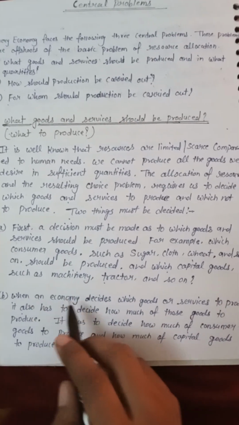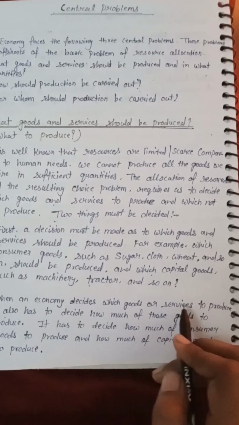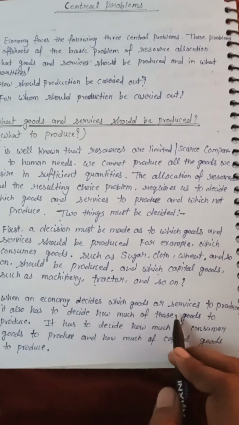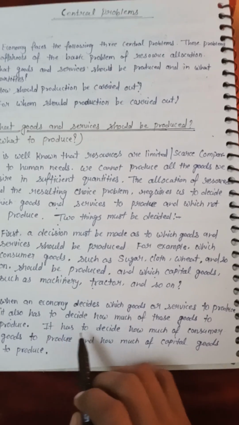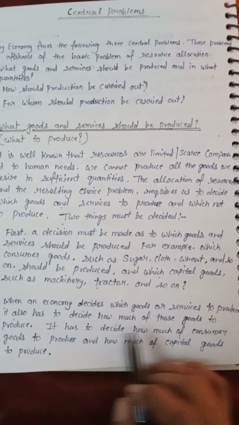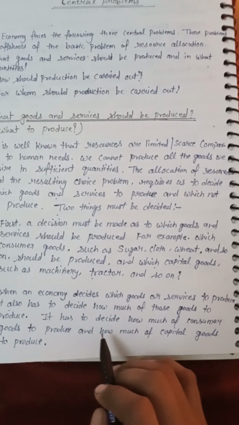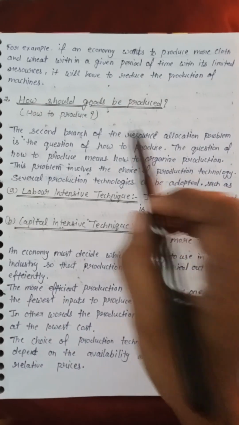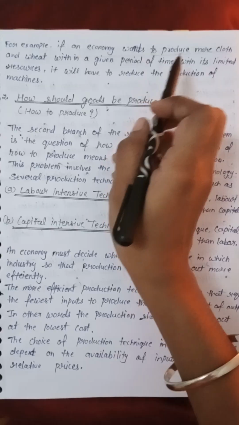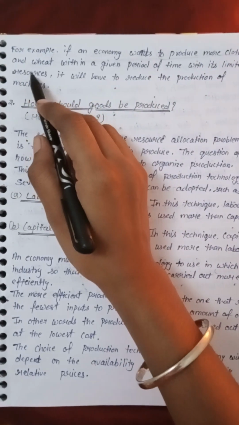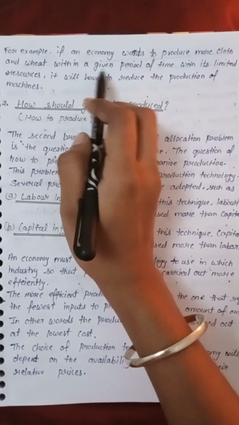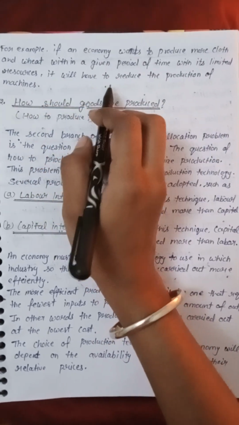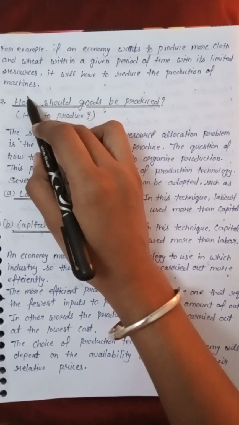Second, when an economy decides which goods or services to produce, it also has to decide how much of those goods to produce. It has to decide how much of consumer goods to produce and how much of capital goods to produce. For example, if an economy wants to produce more clothes and wheat within a given period of time with its limited resources, it will have to reduce the production of machines.